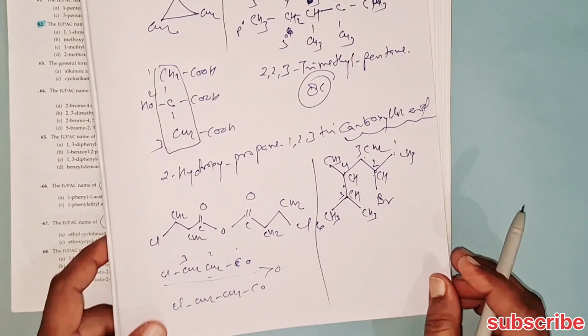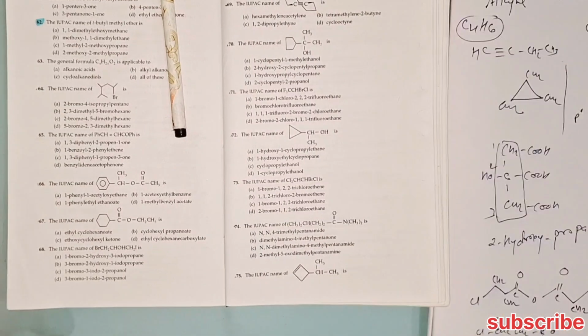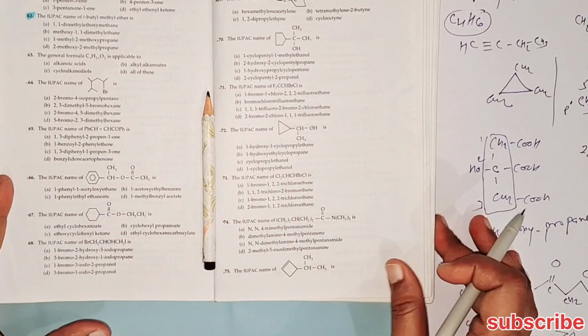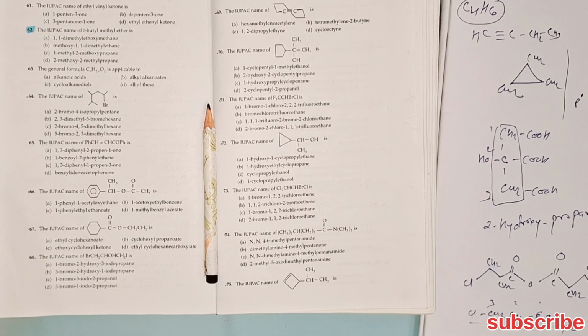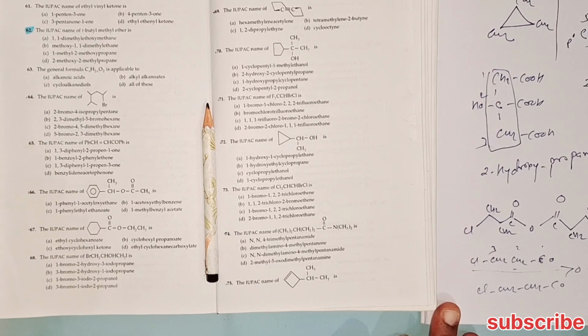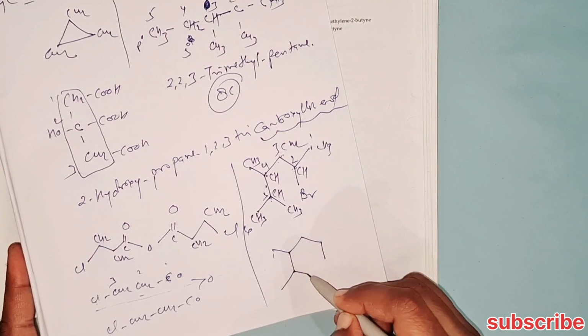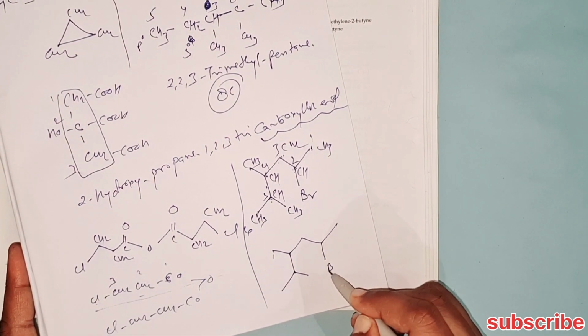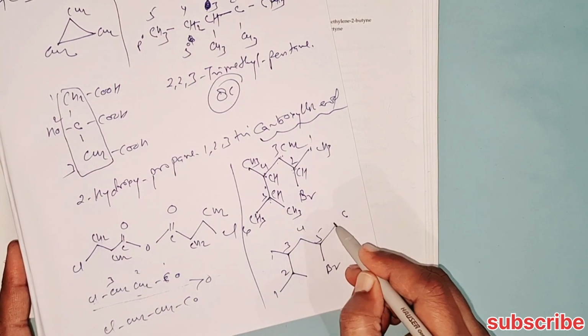This will be the correct numbering in this direction, with the bromo and the methyl groups at the positions shown.